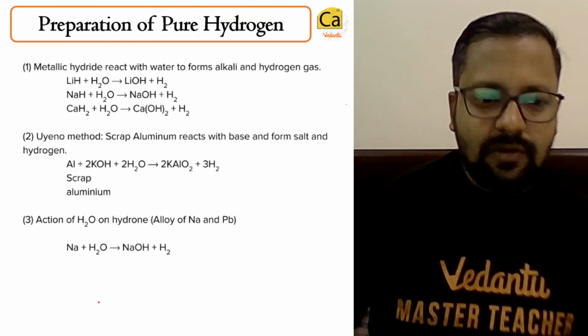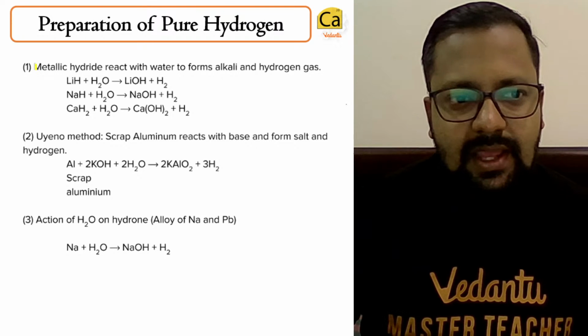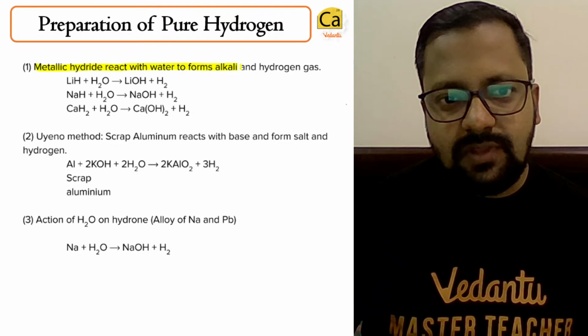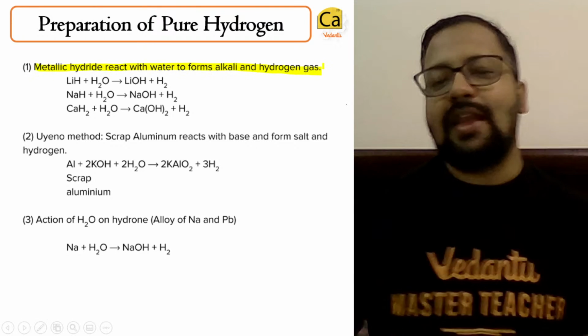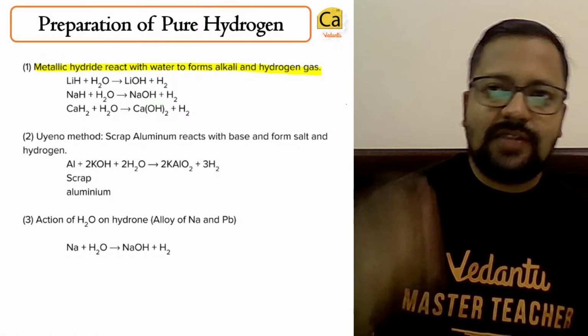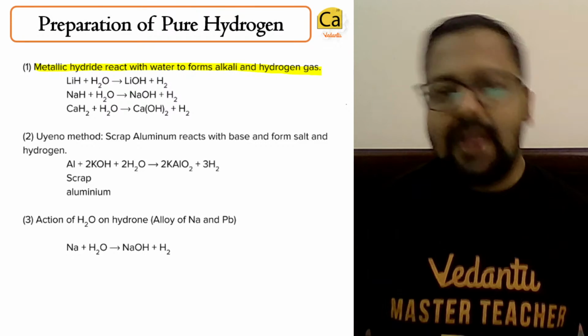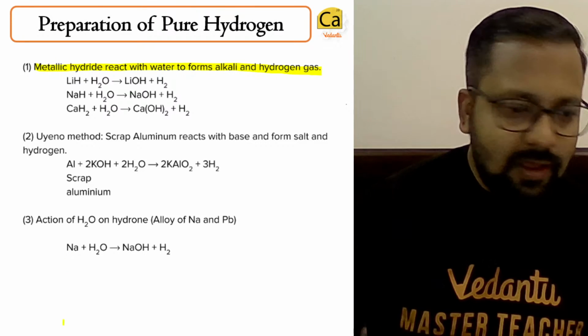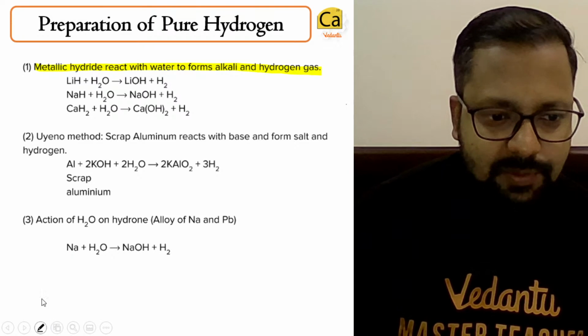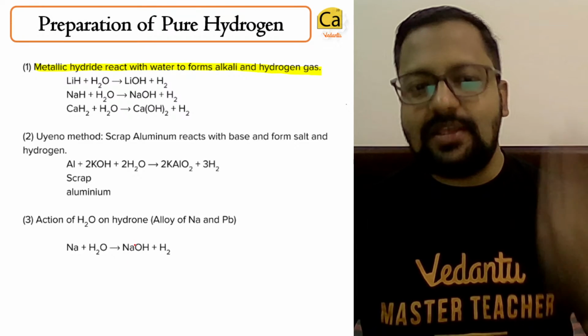The first among them is that a metallic hydride reacts with water to form alkali and hydrogen gas. So what is a metallic hydride? First and foremost, what is a hydride? Pure hydrogen means where the percentage purity is higher.